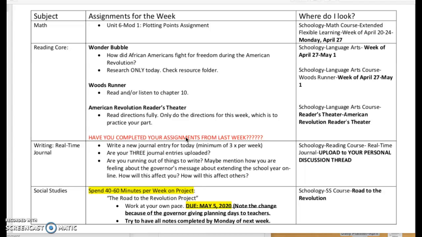So are you completing that over the weekend? I'm going to continue to check that folder. So just because it's already passed doesn't mean you can't turn it in. So please make sure, have you completed your assignments from last week? Go into language arts, especially. I'm missing a lot of assignments in language arts, not as much as in math, but many in language arts.